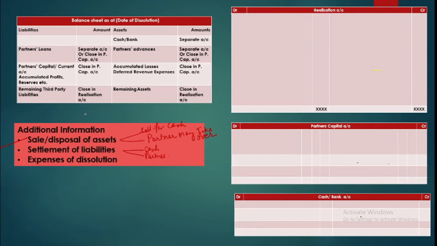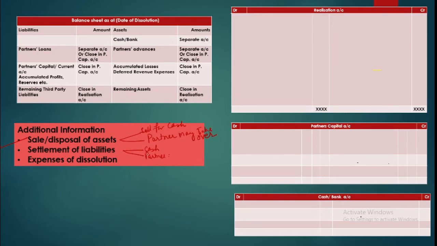Maybe X is a partner, his wife has given loan to the firm. So he may say that let me take over this loan, I'll pay her. So this will be adjusted in the partner's account. So when he decides to take over the asset or a liability, it does not mean that he will take it as a charity. This amount will be adjusted in his capital account. The only thing is that they want to give the convenience of closing the books as early as possible.